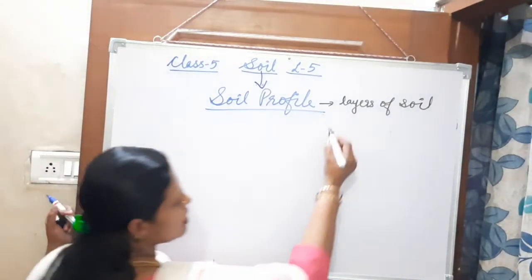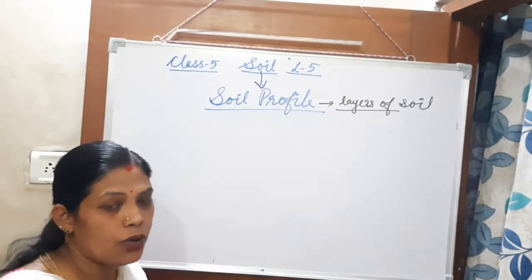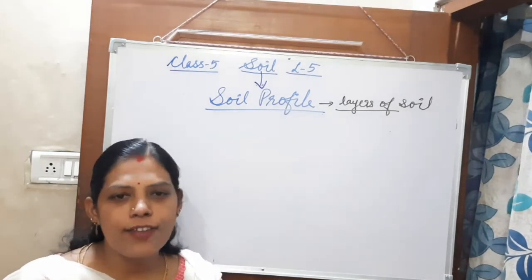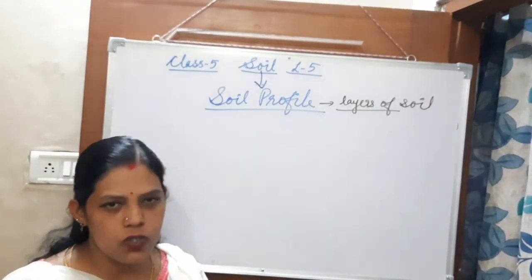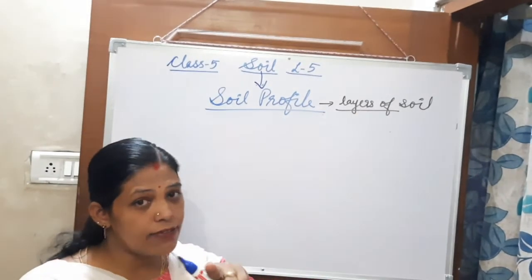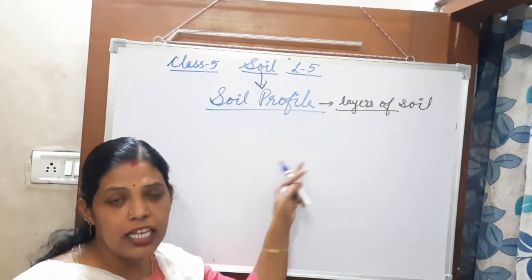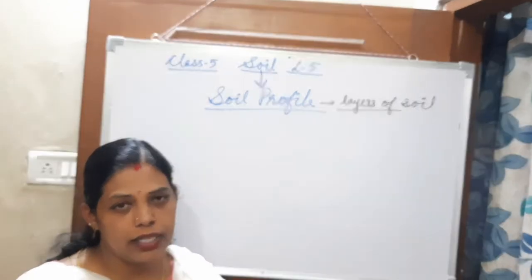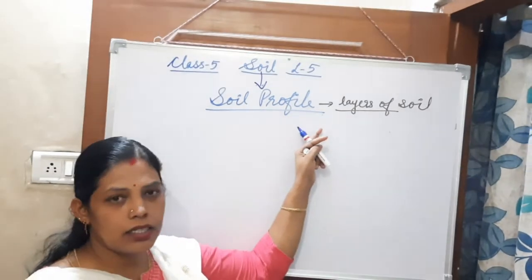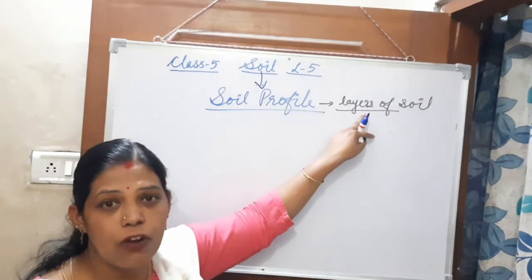So here, what you learned before are the types only. Okay, children, don't confuse the layers of soil with the types of soil. Now you are going to learn the layers of soil. Before that, you learned the types of soil: gravel, clay, sand, everything. And one more, you learned layers at the beginning, the layers of the earth.